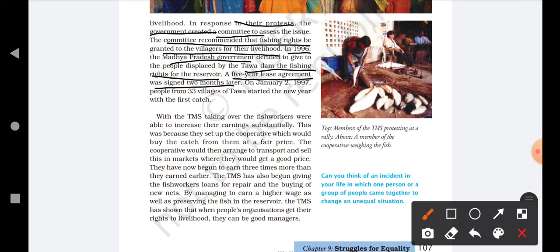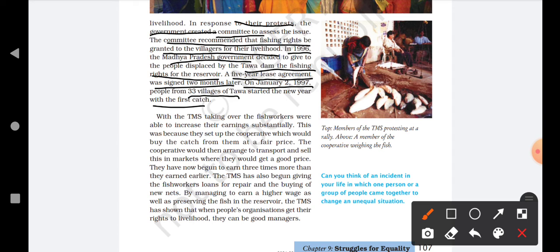On January 2nd, 1997, people from 33 villages of Tawa started the new year with the first catch. First catch means when they first did their fishing on January 2nd. So they began their new year with that.